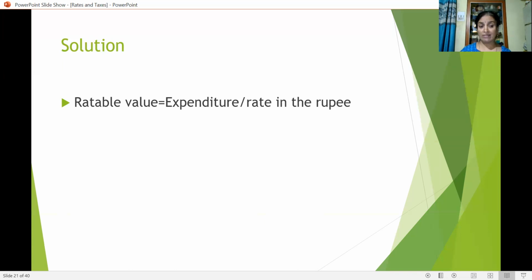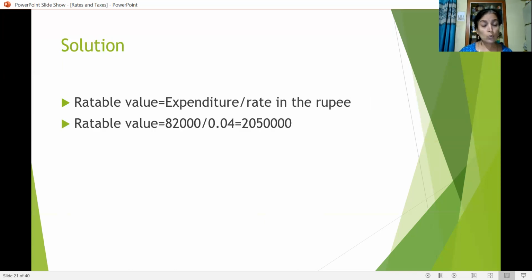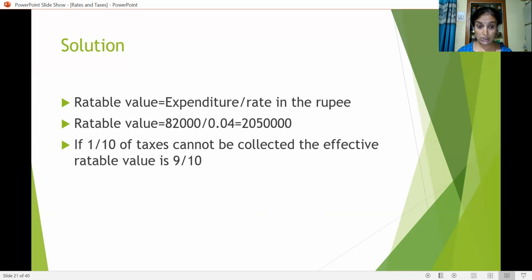As you know very well by this time, rateable value is equal to expenditure divided by rate in the rupee. Here the expenditure is given, that is 82,000. Rate in the rupee is also given, that is 4 paise in a rupee, that is 0.04. So if you divide both, you will get the rateable value, which is nothing but 20,50,000.